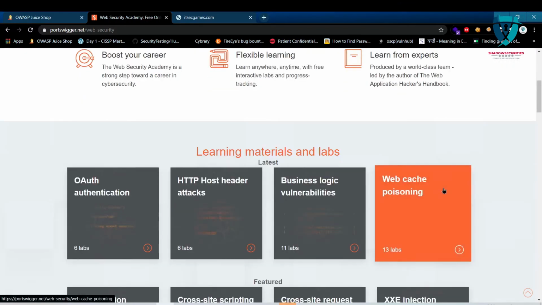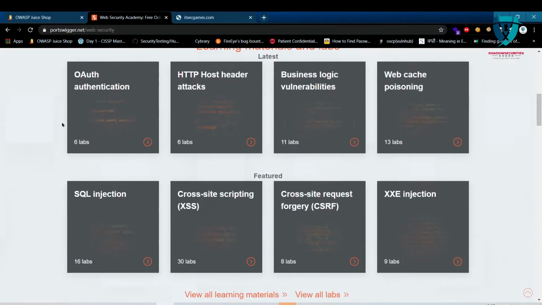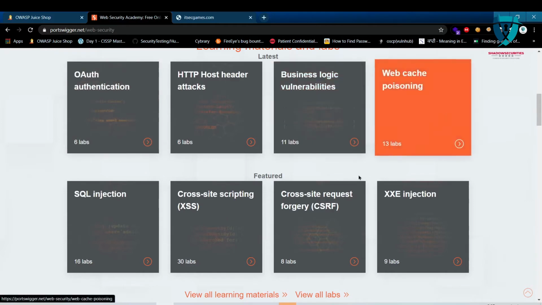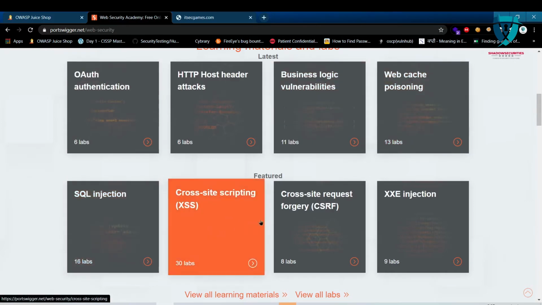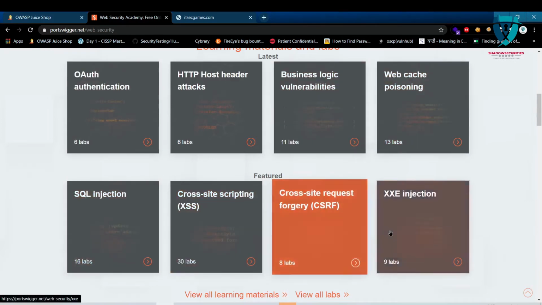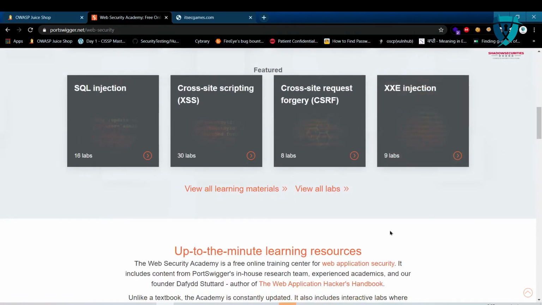In this resource from PortSwigger, we are going to cover learning materials and labs about OAuth, HTTP host header attacks, business logic vulnerabilities, web cache poisoning, SQL injection, cross-site scripting, cross-site request forgery, XXE, and many more. We will start from the client-side attacks, that is cross-site scripting.